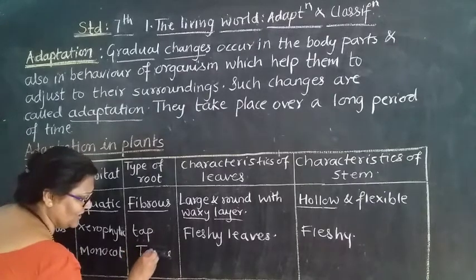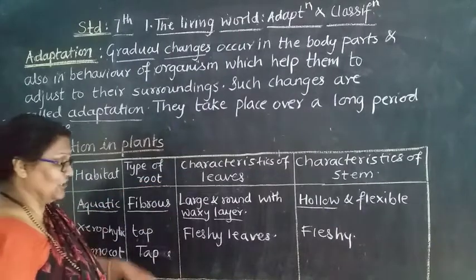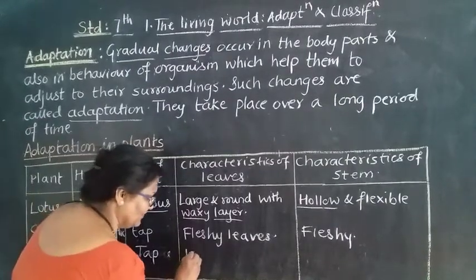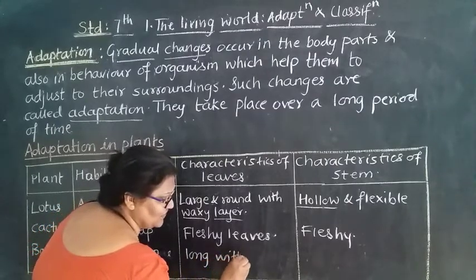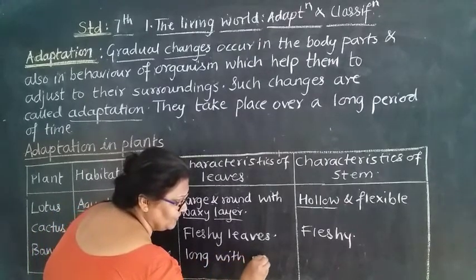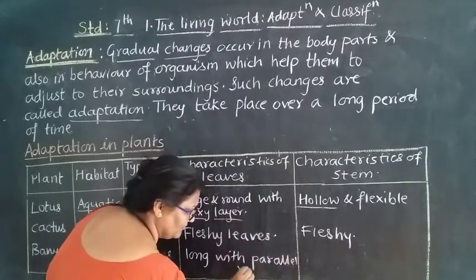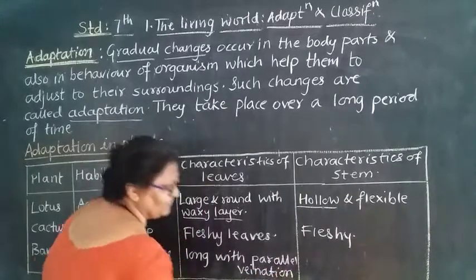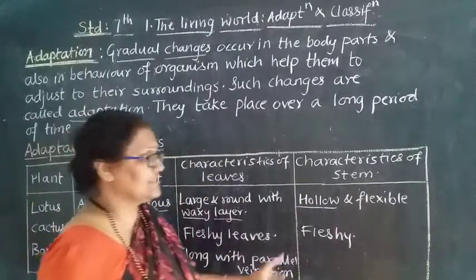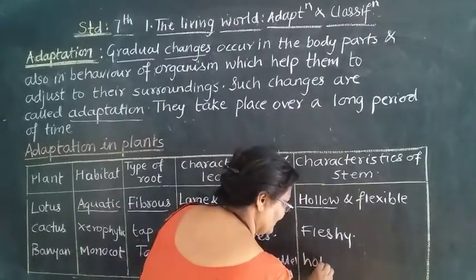Then the characteristics of the leaves: the leaves are long with parallel venation. And the stem is a hollow stem.